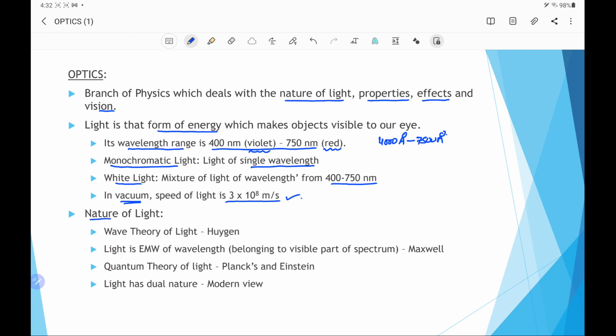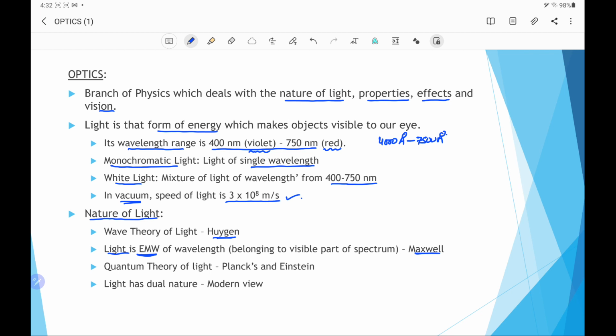Regarding the nature of light, some historical developments are discussed here. One is the wave theory of light given by Huygens. According to this, light moves in the form of a wave, and we know a wave is a disturbance which moves from one place to another using some medium. After that, Maxwell proposed that light is an electromagnetic wave. It does not necessarily require a medium.